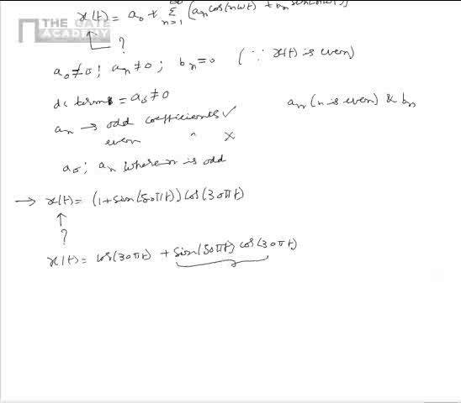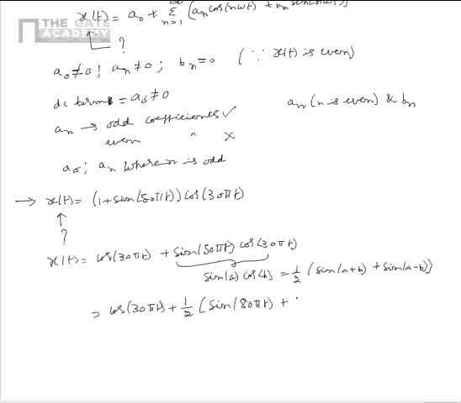We can simplify the sin A cos B term as half multiplied by sine of A plus B plus sine of A minus B. So we can simplify x of t as cos of 30 pi t plus half multiplied by sine of 80 pi t plus sine of 20 pi t.